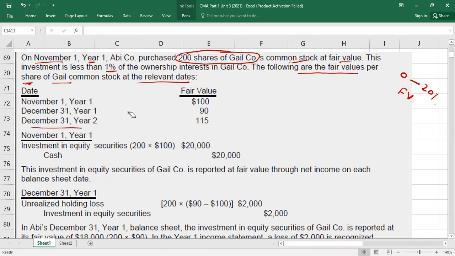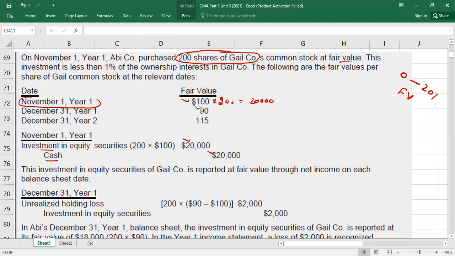So what will you do, guys? First of all, take the date of purchase, which is November 1st. You have how much? $100 was the fair value. And how many stocks did you buy? 200 stocks. It is going to give you how much? $20,000. So what entry will you pass? You will debit investment and you will credit cash by 20,000.